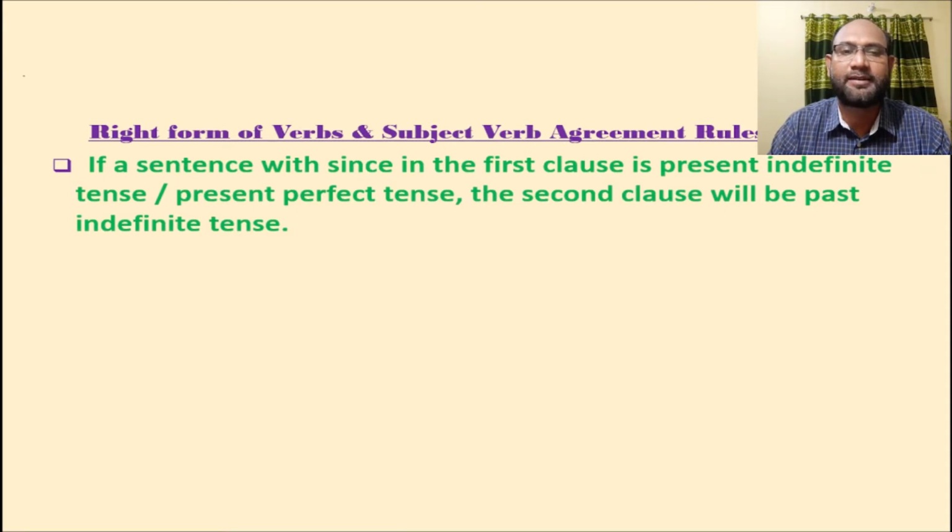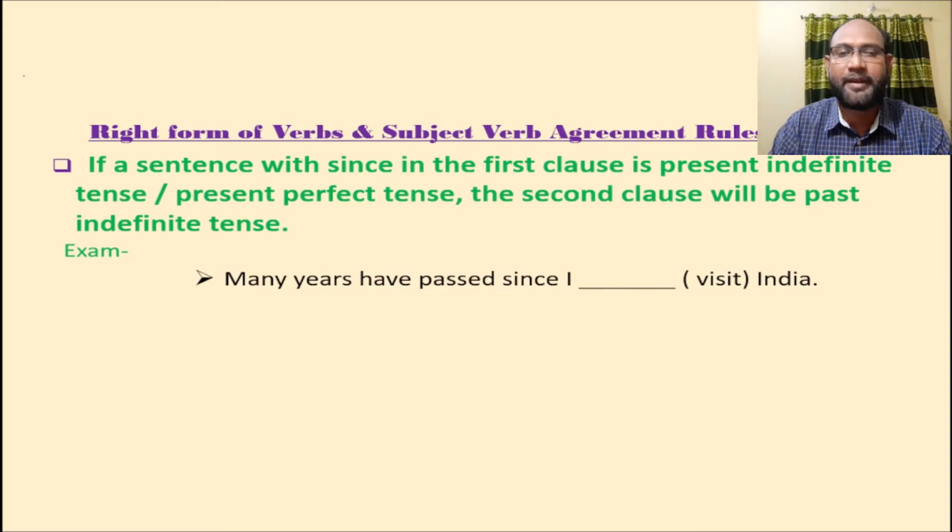If a sentence with since in the first clause is present indefinite tense or present perfect tense, the second clause will be past indefinite tense. Okay. Now look at the example. Many years have passed since I, in the brackets, visit India.